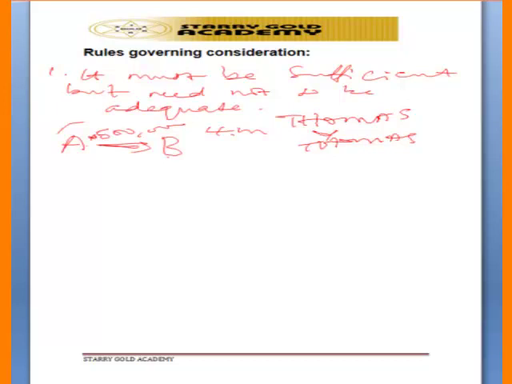But since the agreement has been reached and that £1 was of value, the court held that it was a sufficient consideration, even though it was not adequate. That means that it was not commensurate with the value of the flat. So that is why it is said that consideration only needs to be sufficient, but does not need to be adequate.